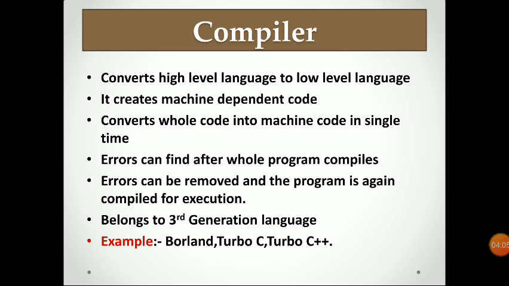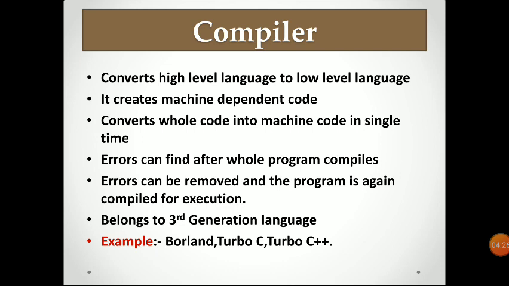Machine dependent means the code which we cannot copy from one computer to another computer. We have to create a new code for the other computer. And machine independent means that we only create a code on one computer, copy that code, and you can use it on another computer also.